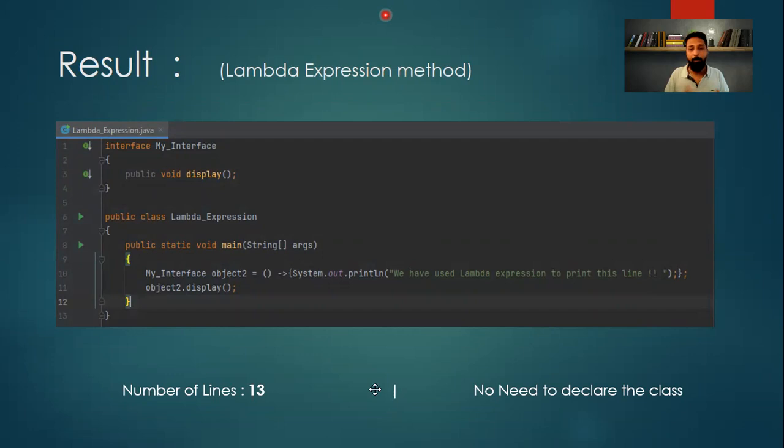Now this can seem not that much of a difference, but when you look at the bigger picture, when you're writing code for 10,000, 20,000 lines for an example, and if you can reduce the complexity and the number of lines in the code, everything becomes easier. If someone else is reviewing your code, it becomes easier for them to go through it. The debugging process becomes easier. And also in this case, I did not need to even declare the class. So that was also a help that Lambda expression has provided us. So this is what the entire Lambda expression has been all about.